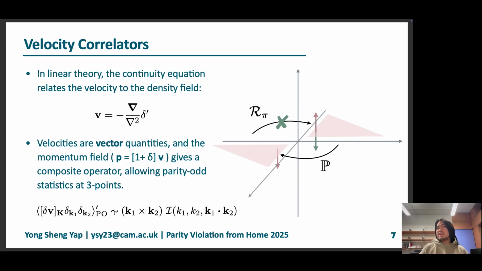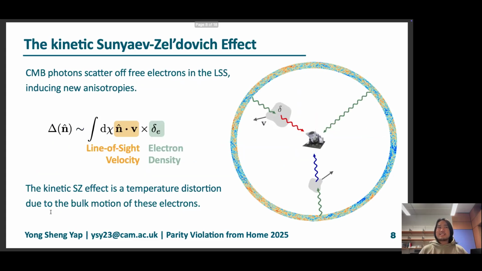Then the next question would be, can I look for this in the sky? Can I see momentum fields in the sky? Again, the answer is yes, and this has already been looked for in the kinetic Sunyaev-Zel'dovich effect. So the name of the game is to look for the momentum of electrons in large scale structure. This can be done because as the photons from the cosmic microwave background propagate through the late universe, they encounter the large scale structure, which has a lot of free electrons.